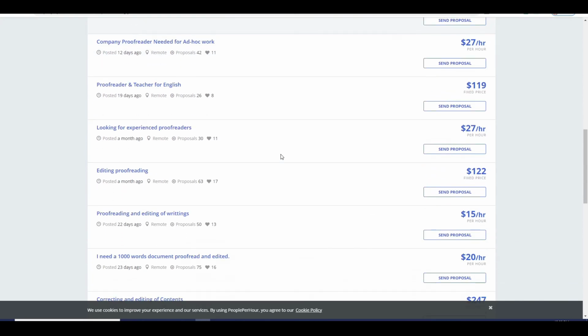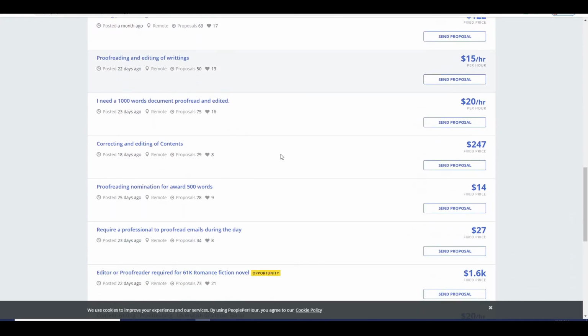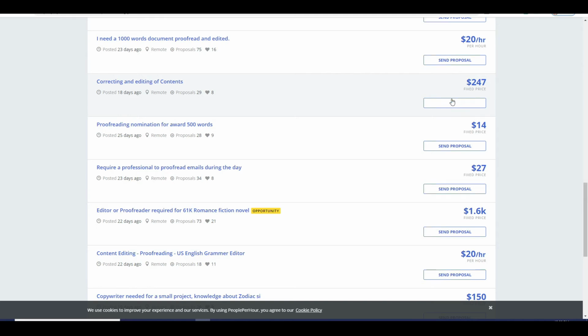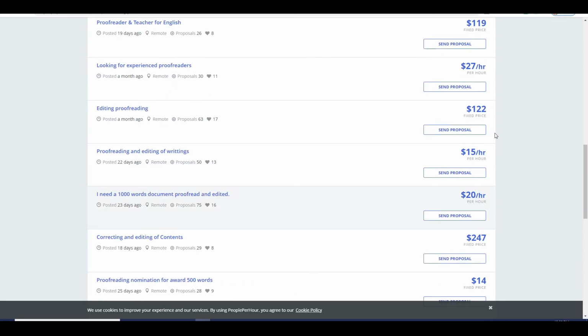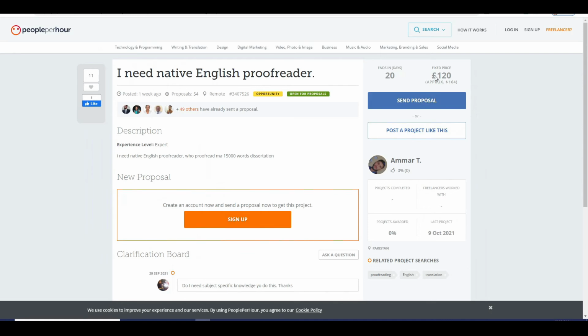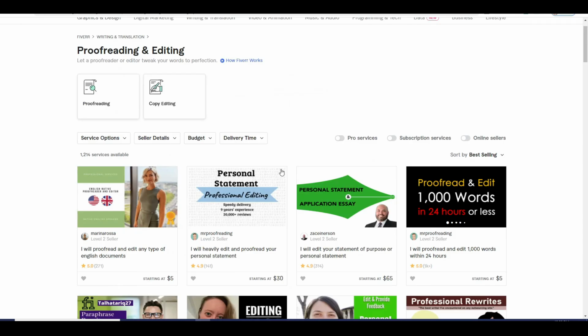And here is the thing with PeoplePerHour and why we are using it. People on Fiverr are asking for less money for proofreading than people on PeoplePerHour are offering. For example, this person I found will pay us this amount for proofreading, and there are people on Fiverr just like this person here charging less than that amount.